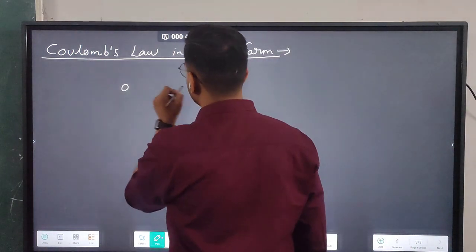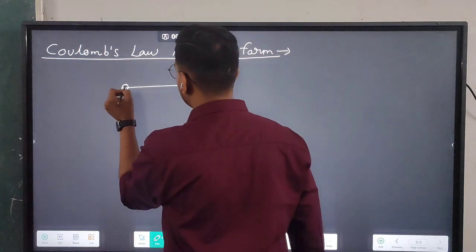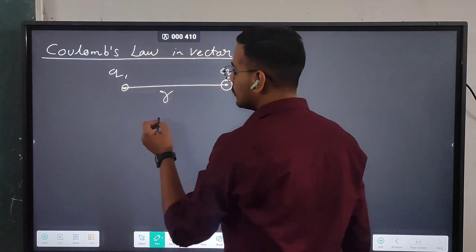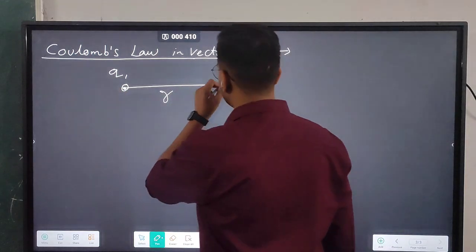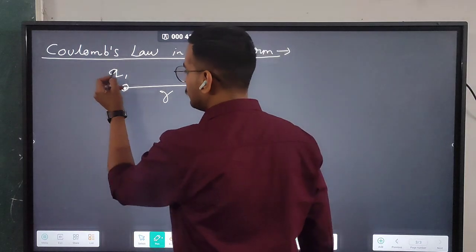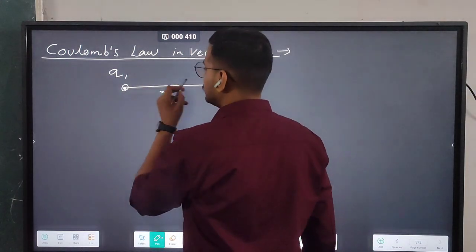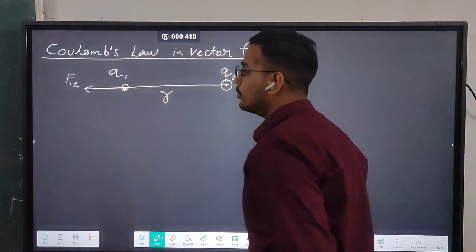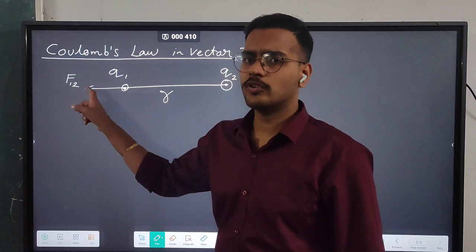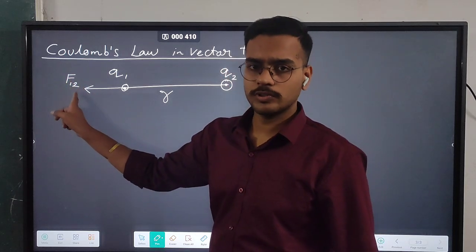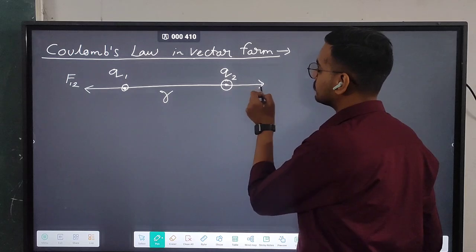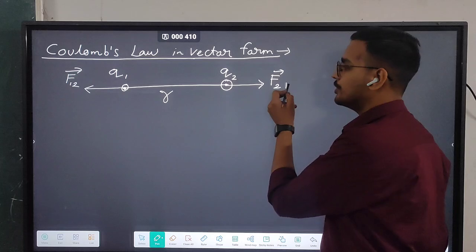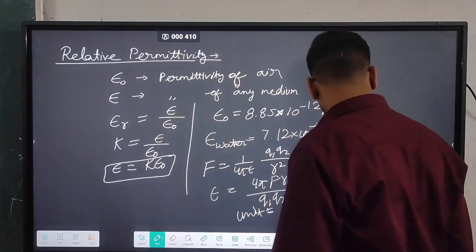Again, let there be two charges Q1 and Q2 which are separated by r distance. If both have a positive charge, then the force applied on Q1 by Q2 will be in this direction, and we will denote it with F12. F12 means force on Q1 due to Q2. Similarly, F21 means force on Q2 due to Q1.